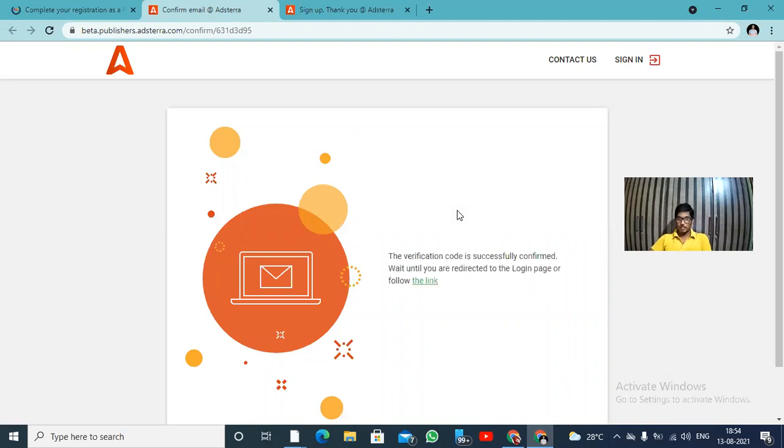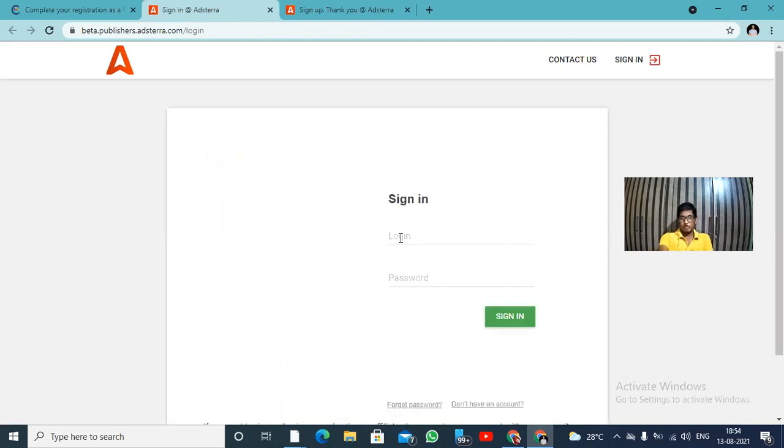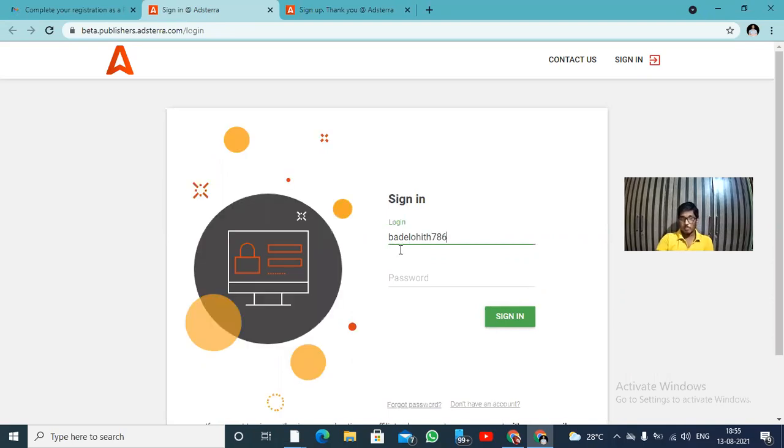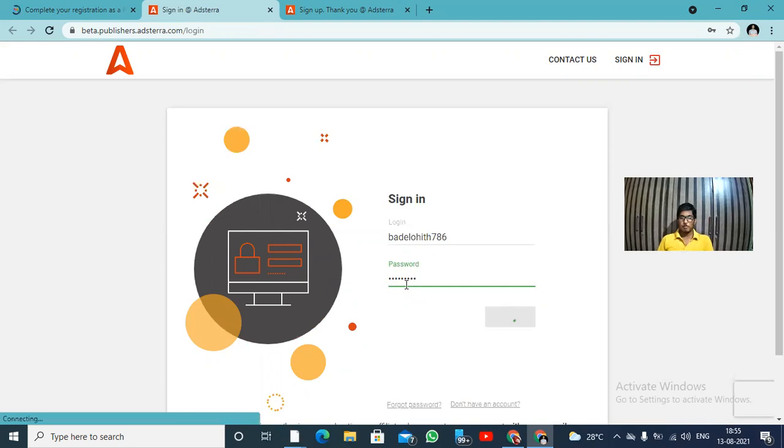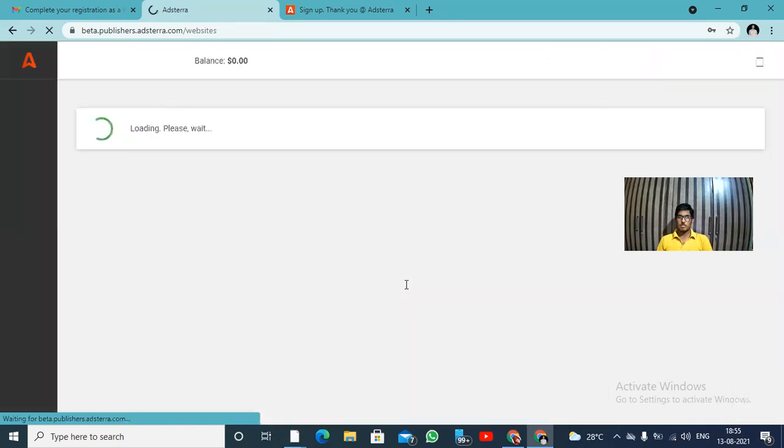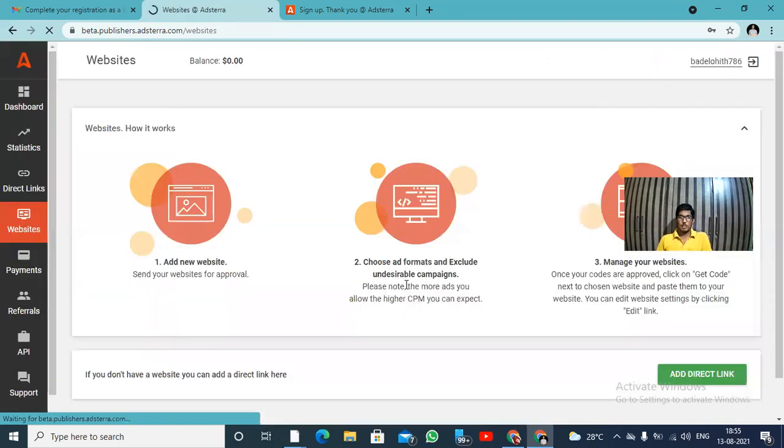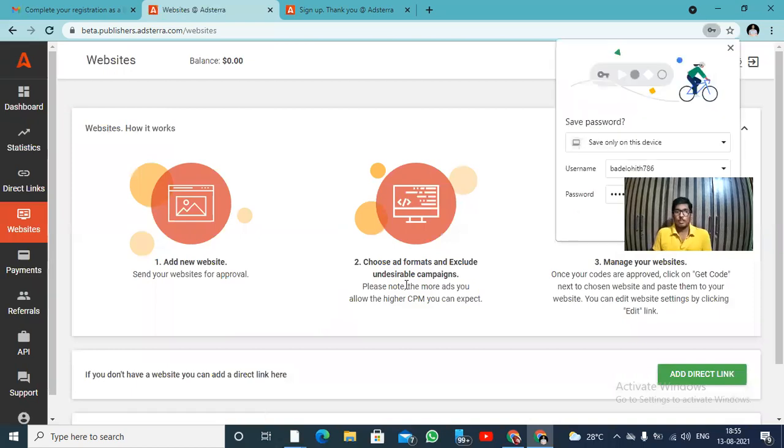Now you need to click the sign in button. Whatever username, new username, you have just entered, you need to enter that and then log in here. Let it wait, now it's loading. Okay, this was the main dashboard of Edster.com.